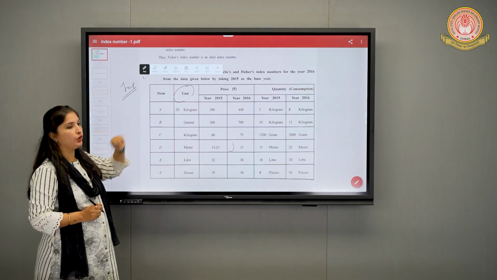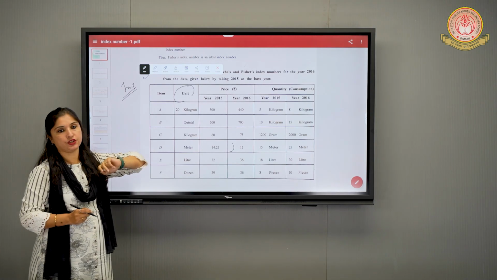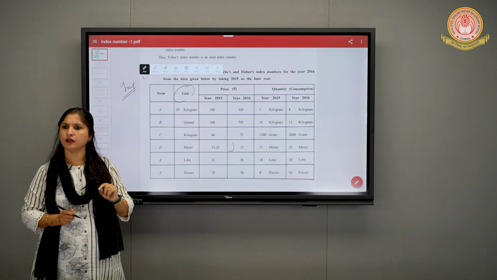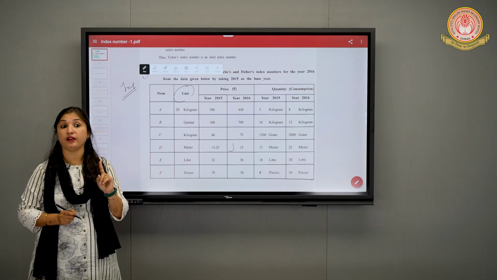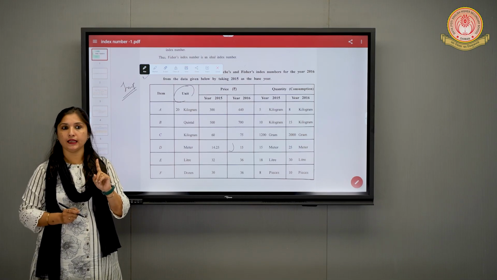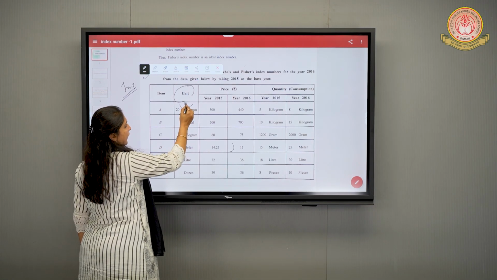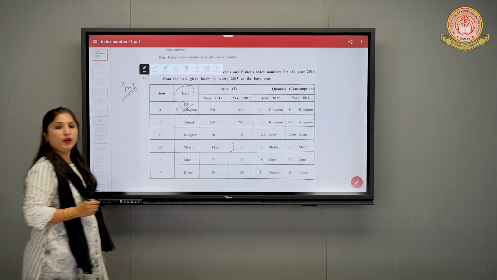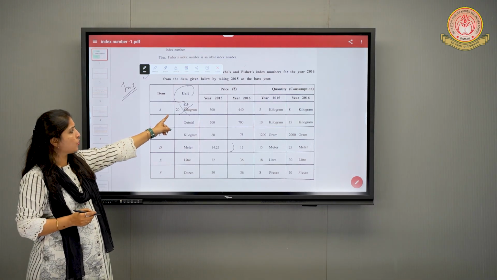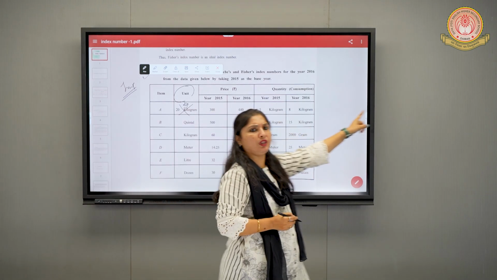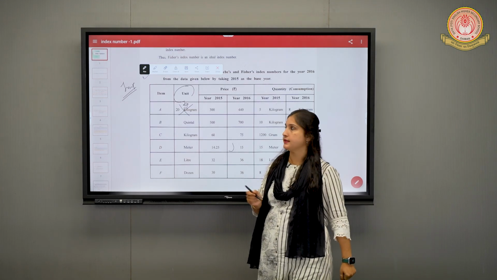Starting with the first one, unit item A. Item A, it is written 20 kg. Is it single unit? No, it is 20 kg. But what did I say? I want it as single kg. This 20 kg has to be removed, and I want only kg here. Means if I am changing this 20, I have to change something in this whole row. What I have to change, we will see.